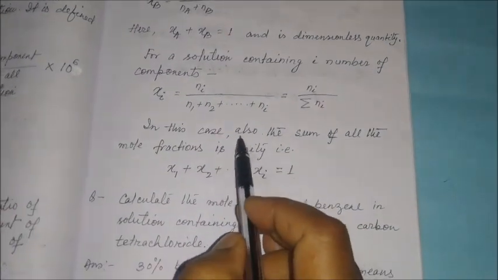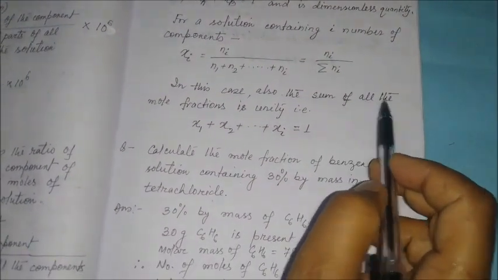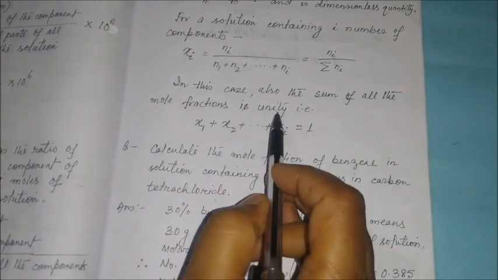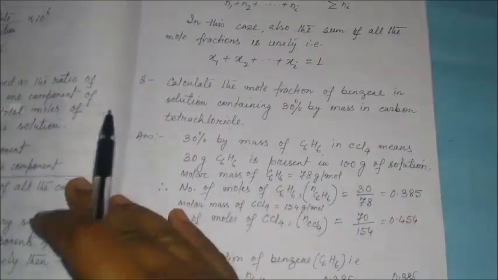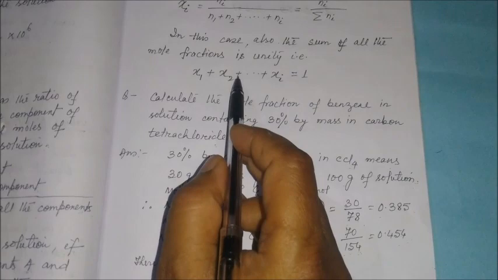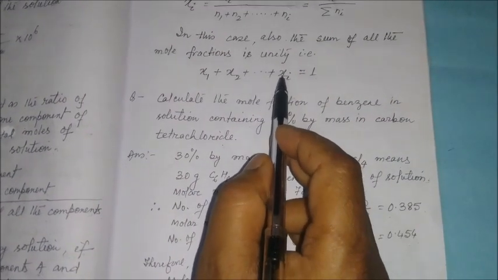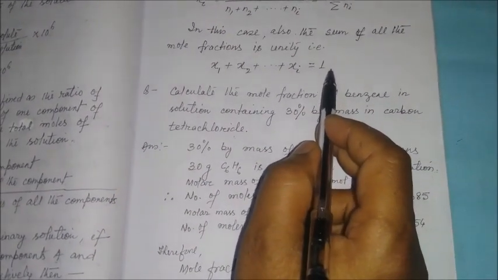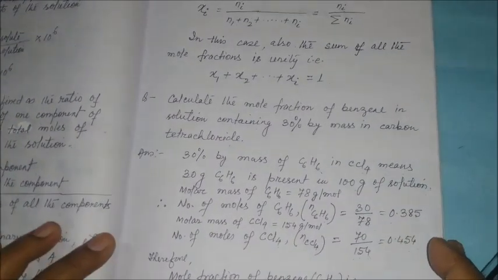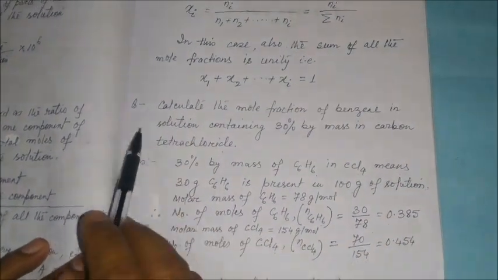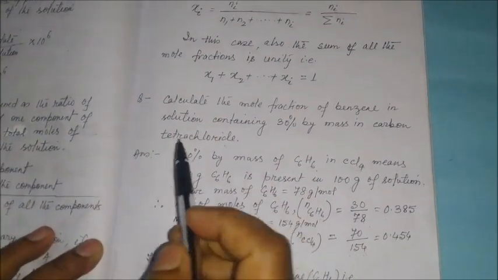In this case also the sum of all the mole fractions is unity, that is chi 1 plus chi 2 plus ... plus chi i is equal to 1. Now one numerical problem related to this mole fraction.